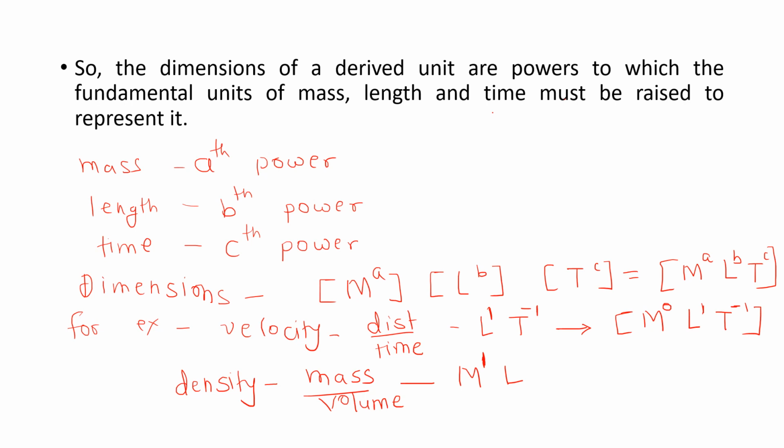Volume is length into length into length. So the power is -3. And does it depend upon time? No. So the dimensions are M raised to 1, L raised to -3, T raised to 0.